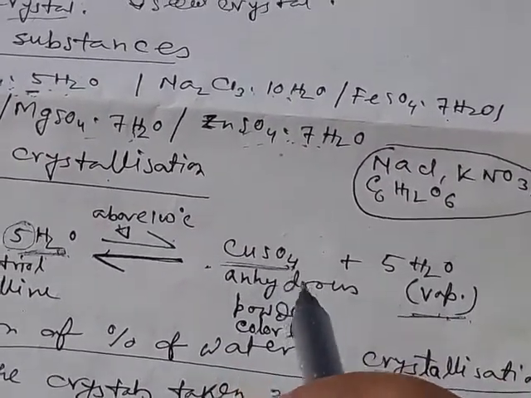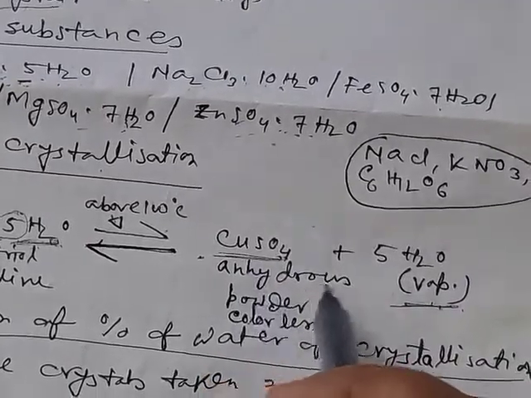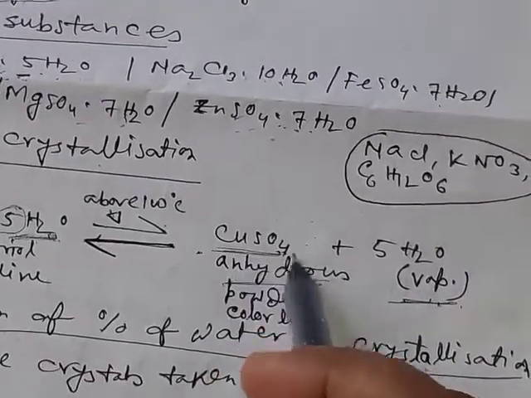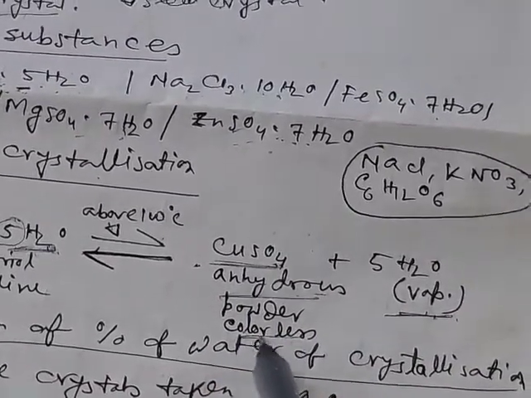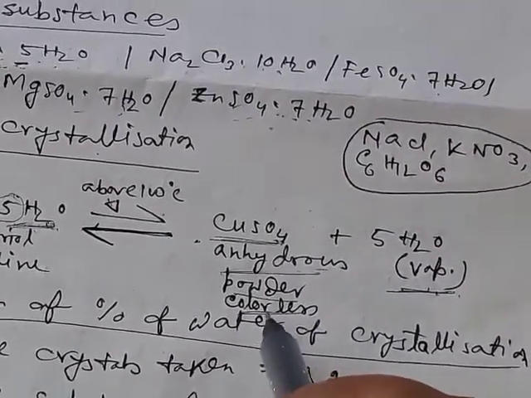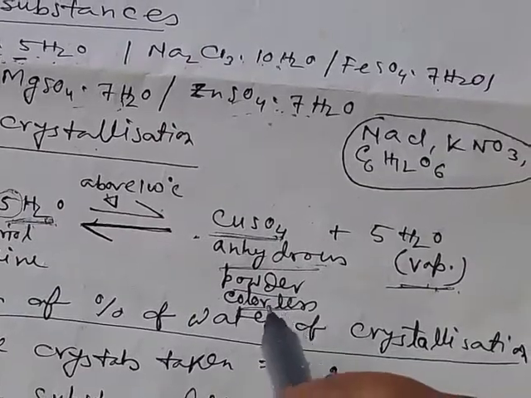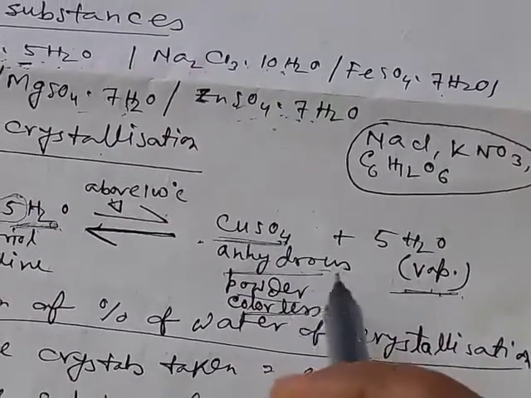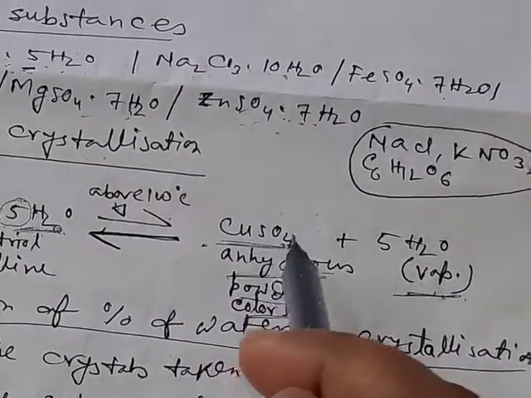We end with the anhydrous residue, copper sulfate, which is colorless and in powdery form.